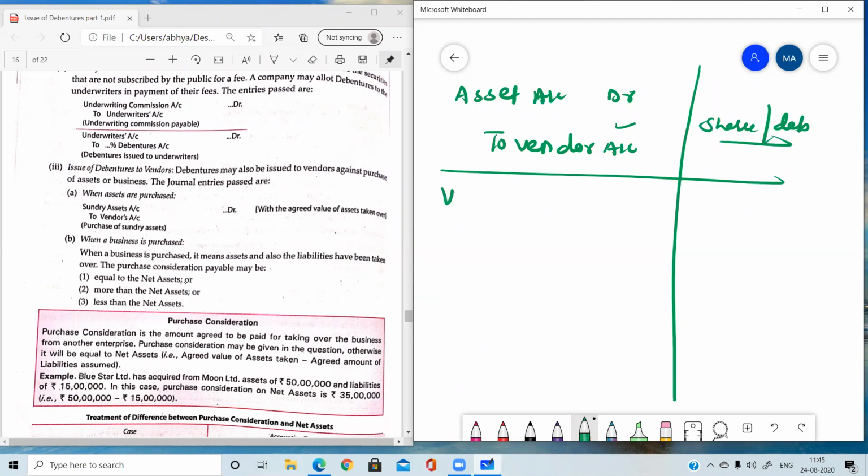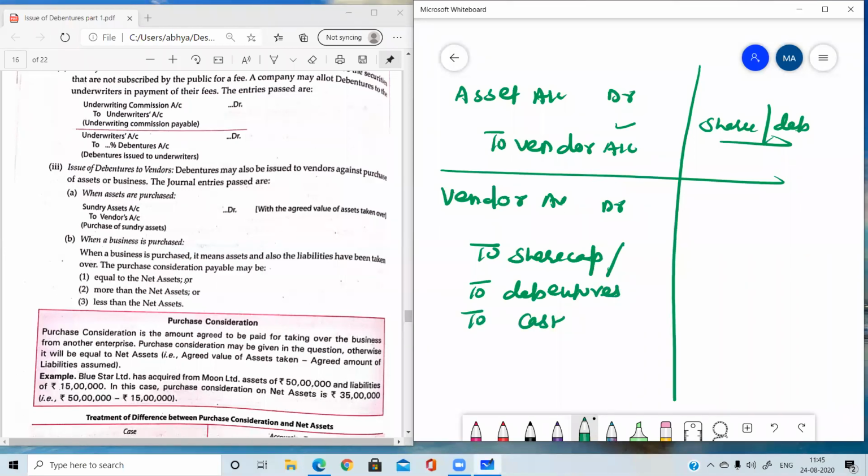In the second entry, we were settling the claim of the vendor. Vendor account debit to whatever we are giving to the vendor. It may be share capital, it may be debentures. It may be cash, or if part payment is made through bank check or bank draft, then to bank. Sometimes bills may be accepted, in that case to bills payable. So these four situations can be there.